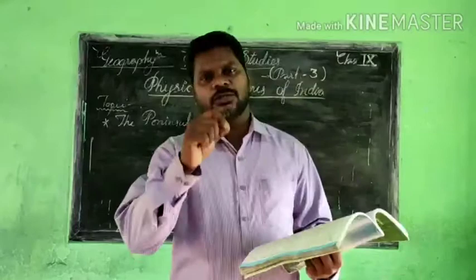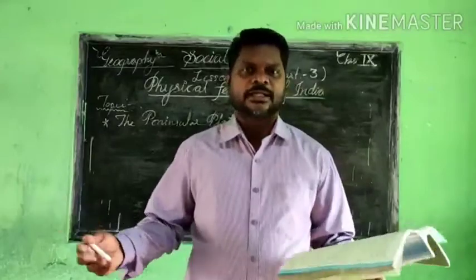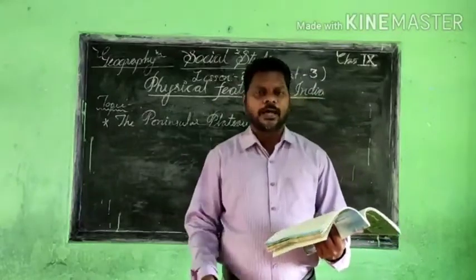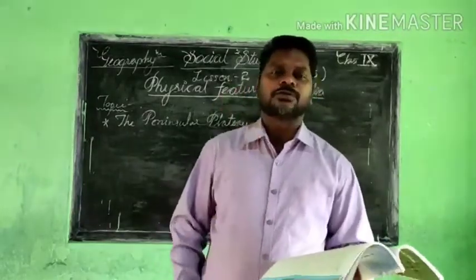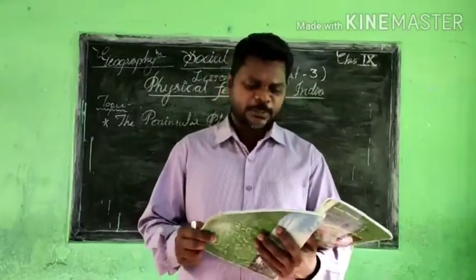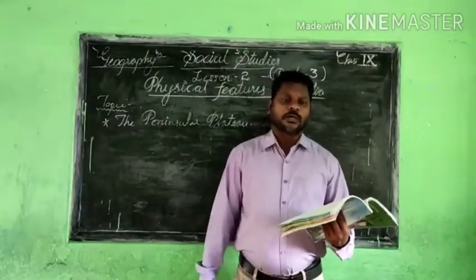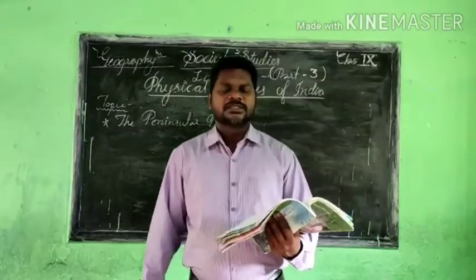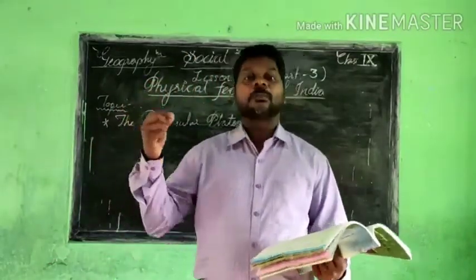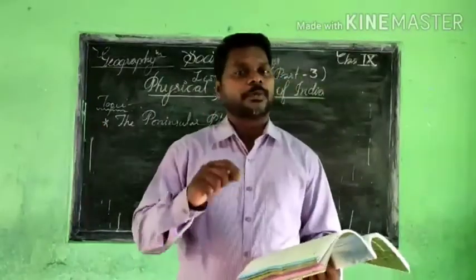In class 6 you learned about Gondwana land, a very big piece of land. Because of the drifting and breaking of this Gondwana land, the Peninsular Plateau also formed. This region has broad and shallow valleys and rounded hills. Shallow means it is not very deep.